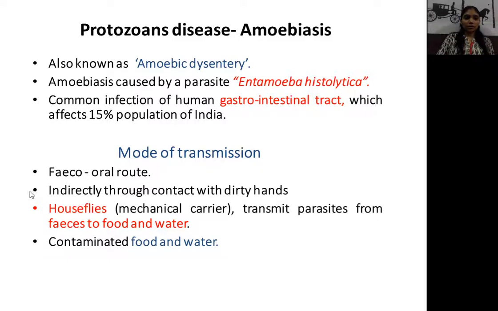What is the meaning of that? Feco means fecal matter, stool, or undigested matter which goes outside the body.